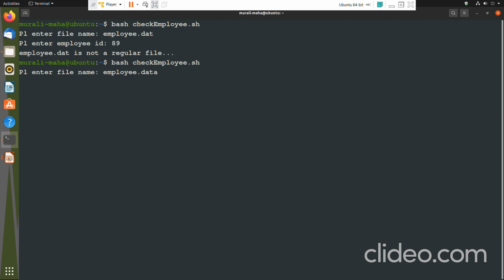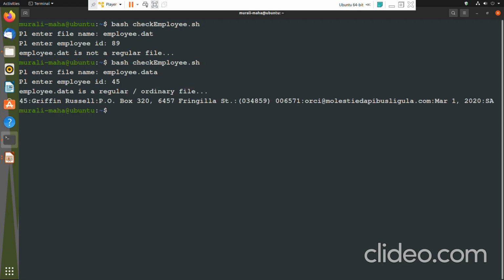So we have looked at this validation scenario also. If you are not entering the correct file name, then it will display the appropriate error message. It has displayed the appropriate error message, and it has stopped your program. Okay, fine. Enter the file name employee.data, enter the employee ID, let me enter 45. Employee.data is a regular or ordinary file, and then it displays the record of the employee, correct?